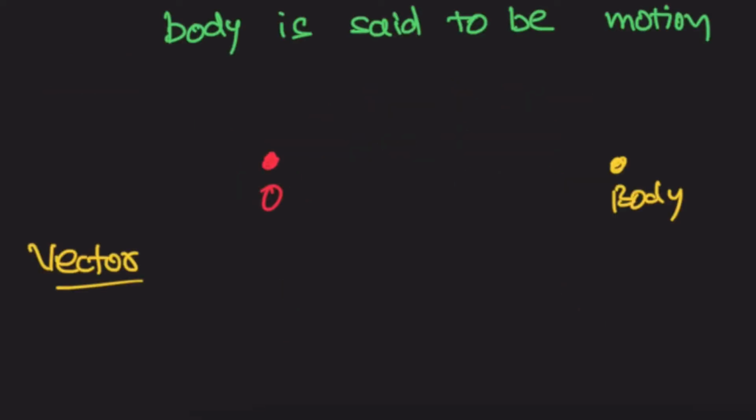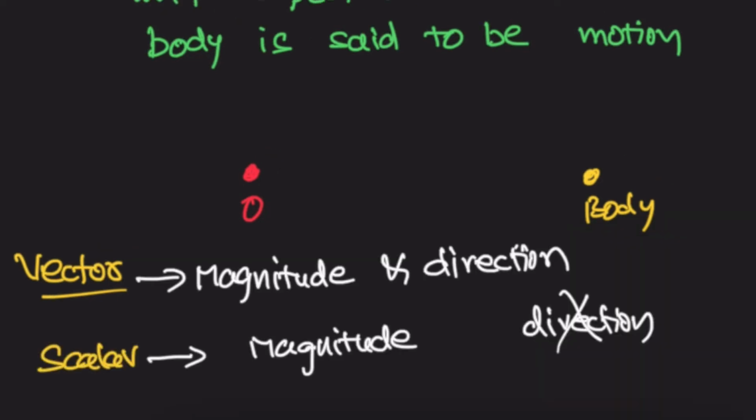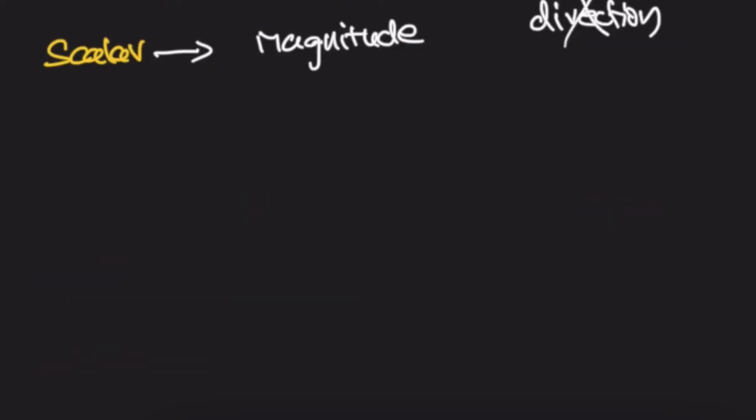It is necessary to discuss vector and scalar. We know that a vector means a physical quantity that has both magnitude and direction. A scalar has only magnitude but not direction. For example, we take two points, one is A, the other is B. I want to move from A to B. I take two paths here.